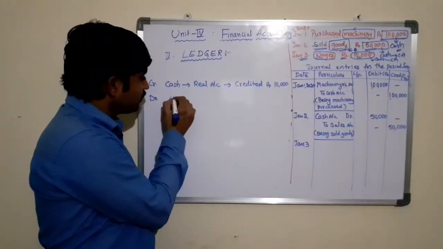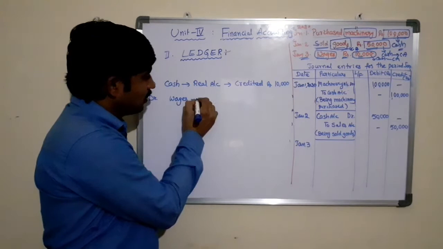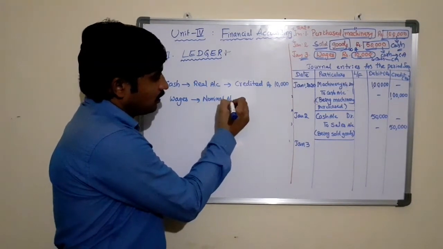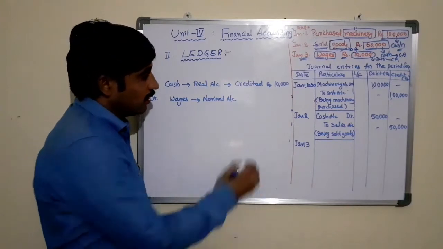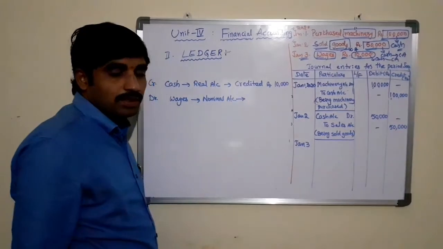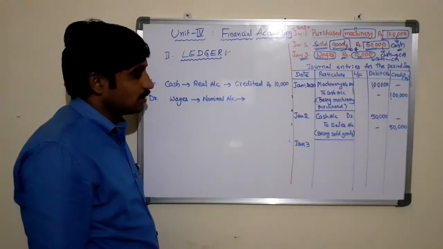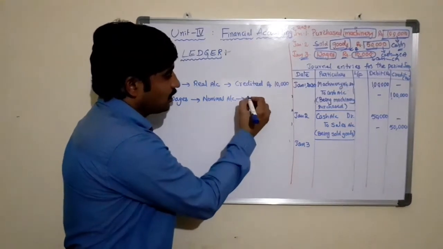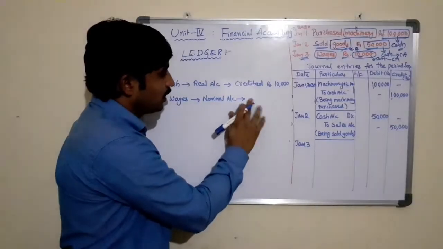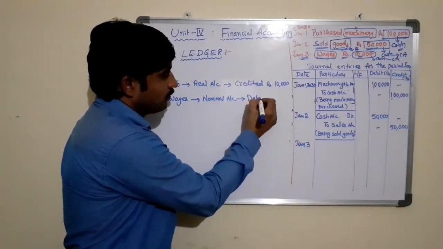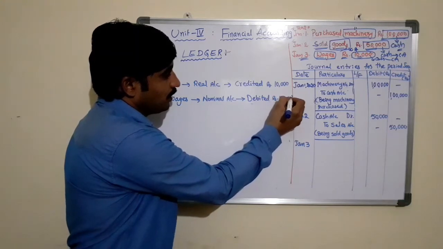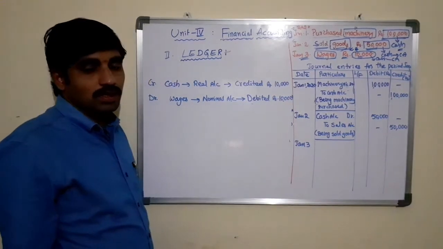So here wages relating to the nominal account: debit the expenditures and losses, credit incomes and gains. As it is expenditure to the business, wages should be debited, worth rupees 10,000.